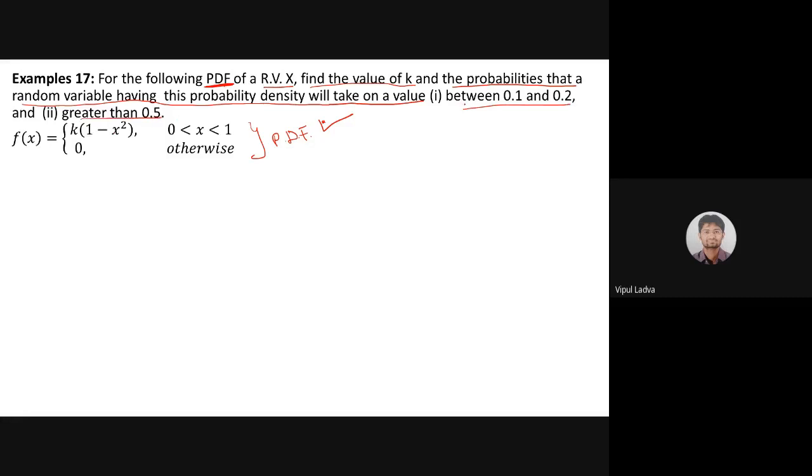So right now we are dealing with 3 different questions. First we need to identify the value of k, then the probability between 0.1 and 0.2, and then for greater than 0.5. So first let's go for k. Can you give me the value of k? Question समझ में आ रहा है सभी को? We are not checking whether this is a probability density function or not. ये data है हमारे पास कि ये probability density function है. अगर ये probability density function है, then surely this function will satisfy both conditions. हर एक probability greater than 0 होगी और सारों का summation 1 होगा.